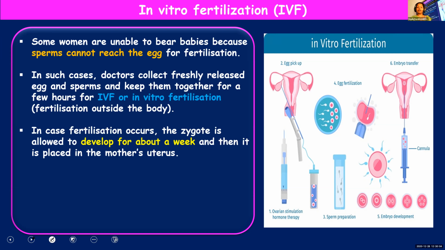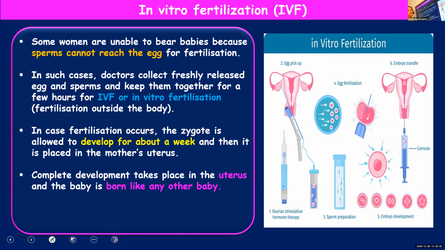When the zygote is 1 week old, it will be introduced into the mother's uterus, and further development will take place just like any other baby.